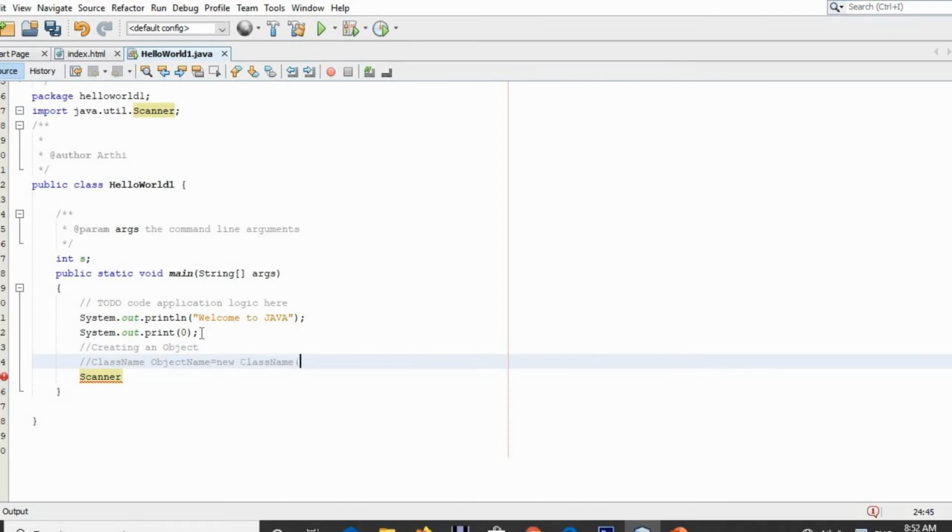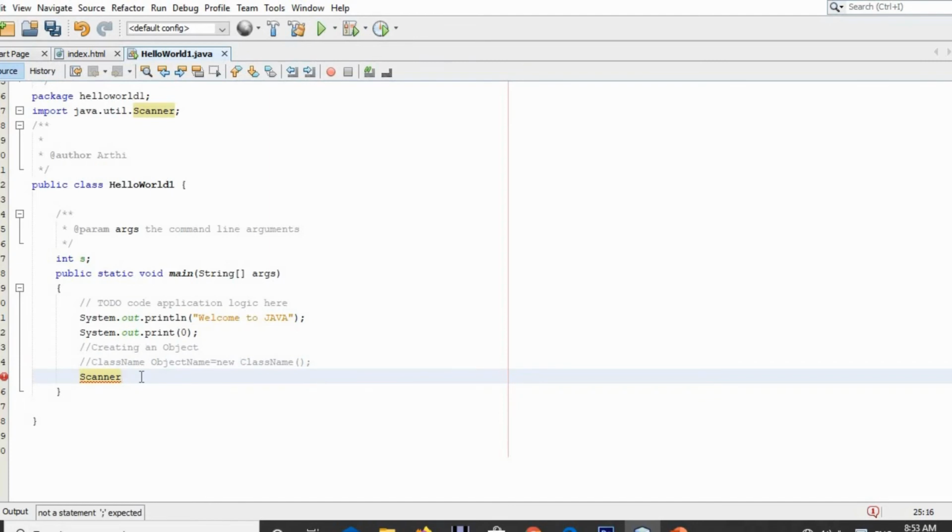As I told in our C# session, class name followed by object name will create an object. In order to allocate memory space for that object, we use the keyword new. Using this syntax, we can create an object for the class Scanner. Our class name is Scanner, so we can create an object like s1 equal to new Scanner of.